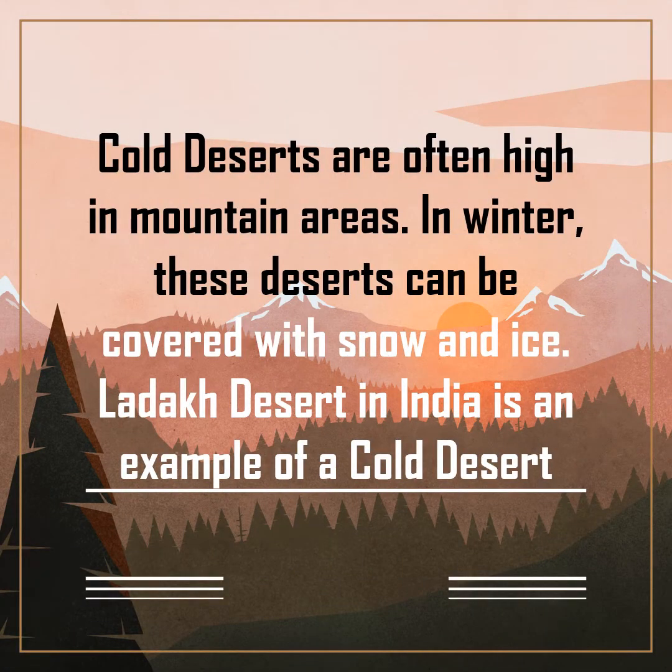Cold deserts are often high in mountain areas. In winter, these deserts can be covered with snow and ice. Ladakh Desert in India is an example of a cold desert. Oh, so Ladakh is a cold desert that is present in India itself. Most people don't know about this, right? So by this, we understand that in cold deserts we have mountains, and they're often high. And in winter, these deserts and mountains can be covered with snow and ice that you can see very clearly, very thick ice and snow.